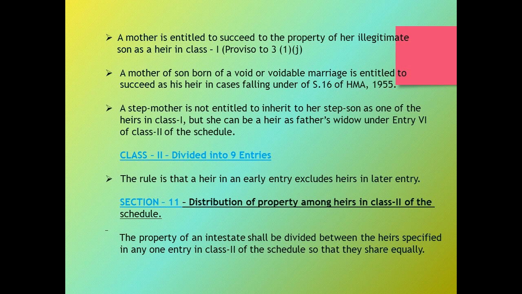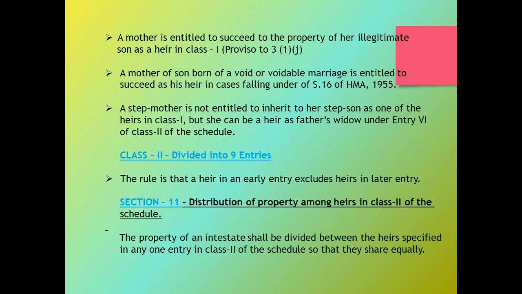Now let's move to the class 2 heirs. If there are no heirs of the class 1, then the property of an intestate shall devolve upon the class 2 heirs of an intestate. These class 2 heirs are divided into 9 entries. The rule in the class 2 heirs is that one entry excludes the other. That means all the heirs in one entry shall take the property of an intestate simultaneously, excluding the other entries.